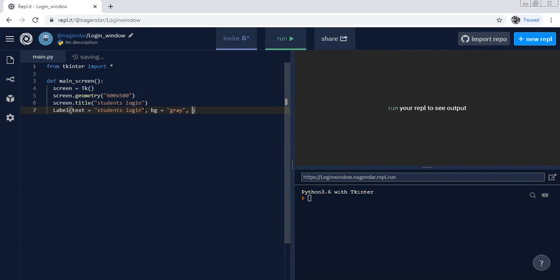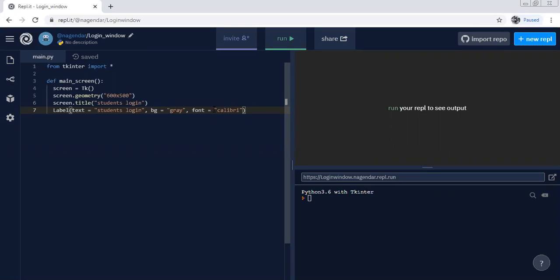And what other attributes can be there? The font size. Students login, those letters showing right on the window. What is the font style of the students login which will be written over the window, that we need to mention here. Font style, let's say Calibri. And as well as font size also we can mention over here.